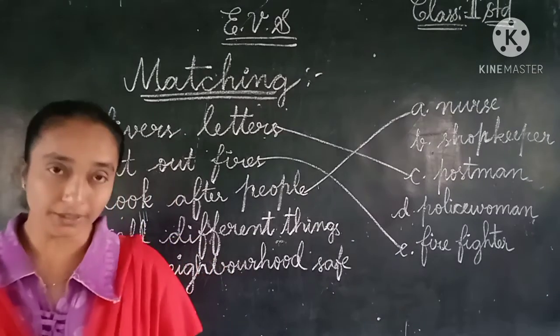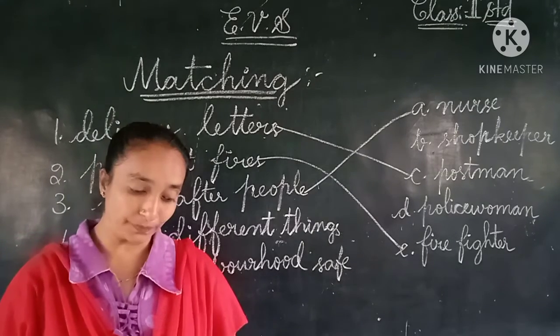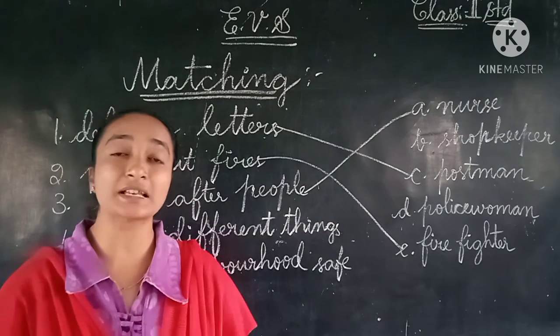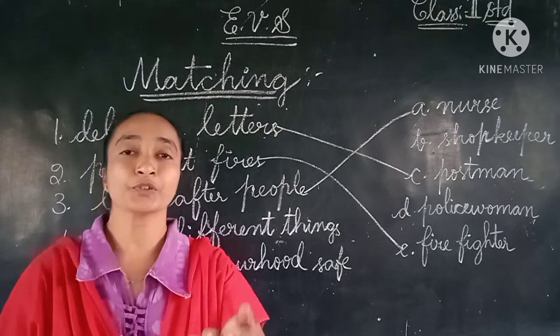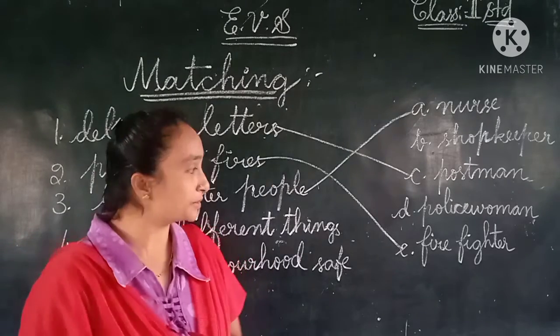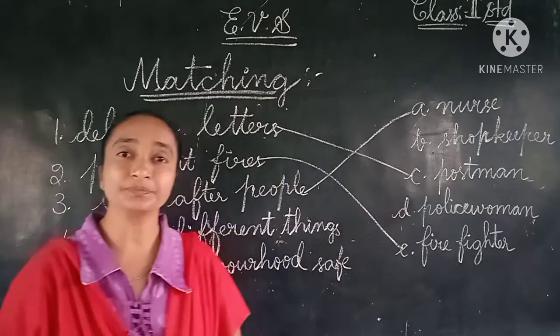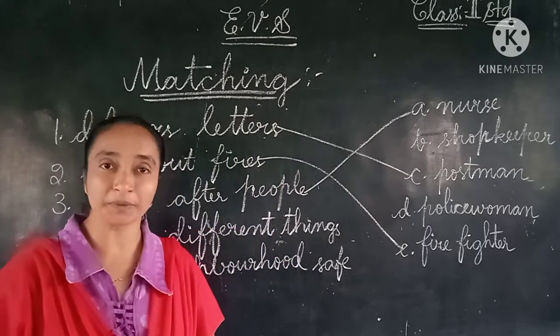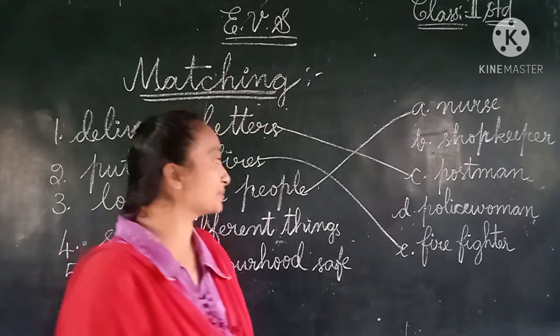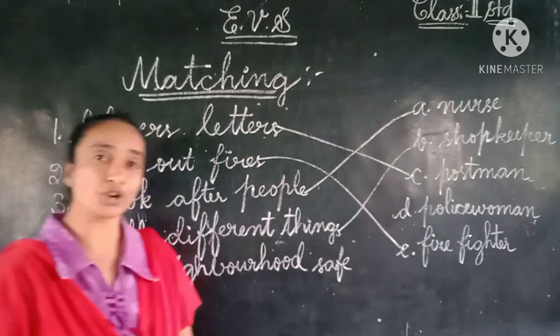Nurse. And the fourth one: children, I sell different things to you. Who am I? Now the three options we have completed, children, only two are remaining. The shopkeeper or policewoman? Yes, the shopkeeper. So not the policeman. Here, selling the different things, the shopkeeper.